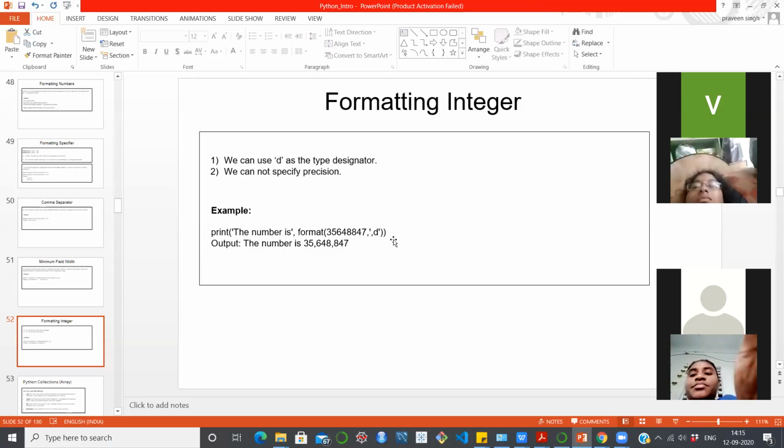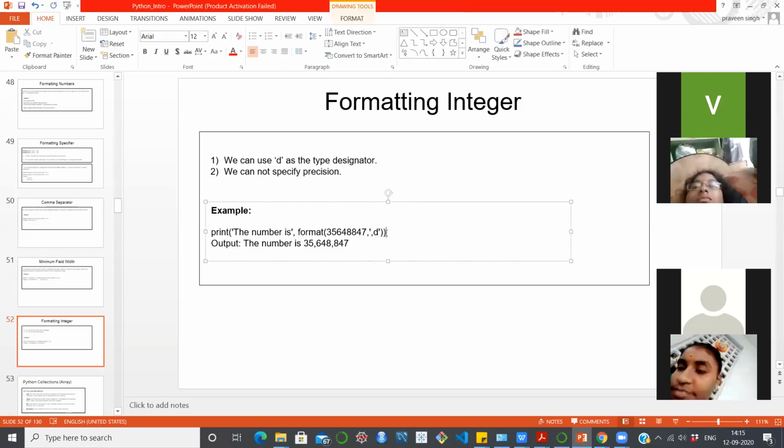Let me perform this step for you. Please keep in mind two things. We have to use d as the type designator, and we do not have to specify any precision, because it's just an integer value. I am going to write this example in a notebook so you can see what output you get.